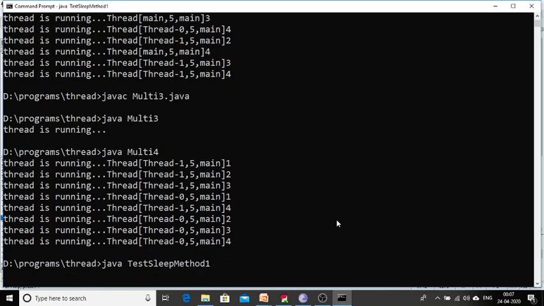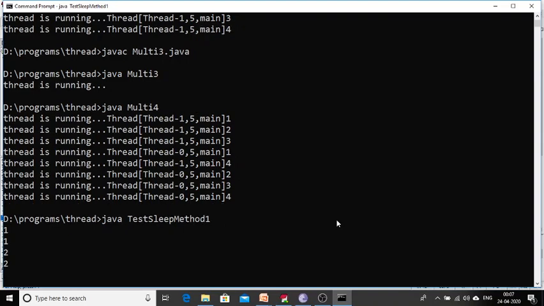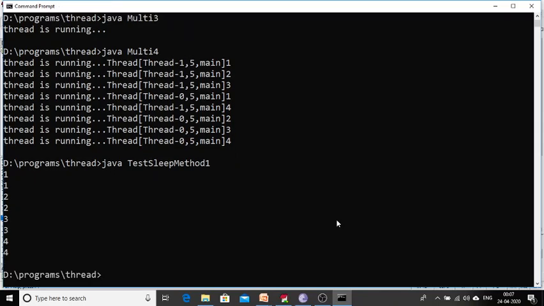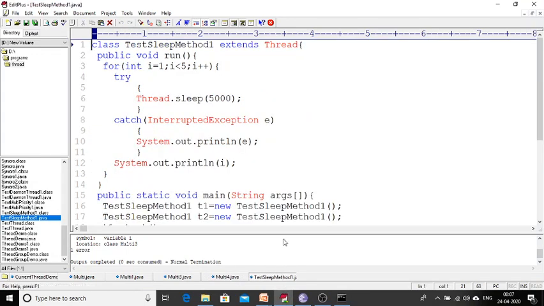See here, I just pressed the command and the output did not come, but now the output is coming slowly, one by one: 1 1, 2 2, 3 3, 4 4, like that. Why is it happening? Internally I am calling the Thread.sleep method. Just check this particular program, then you can understand how we make that happen.